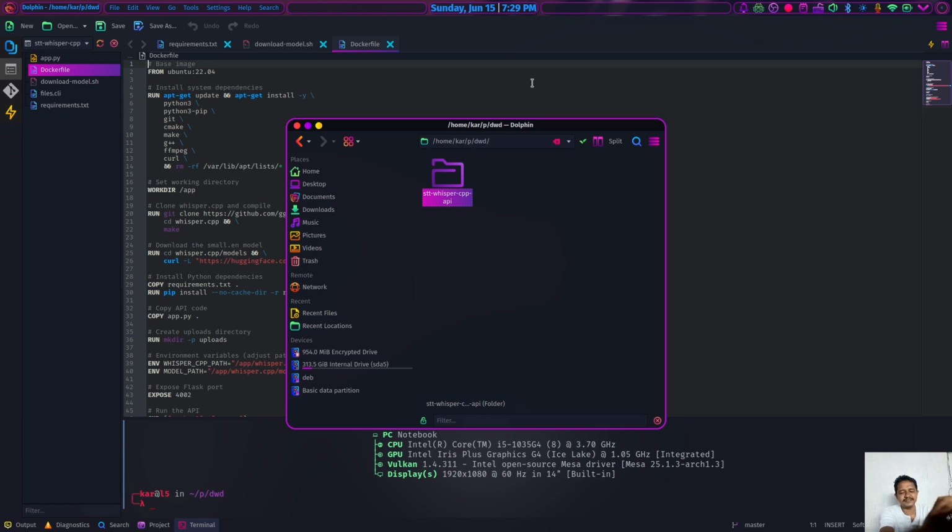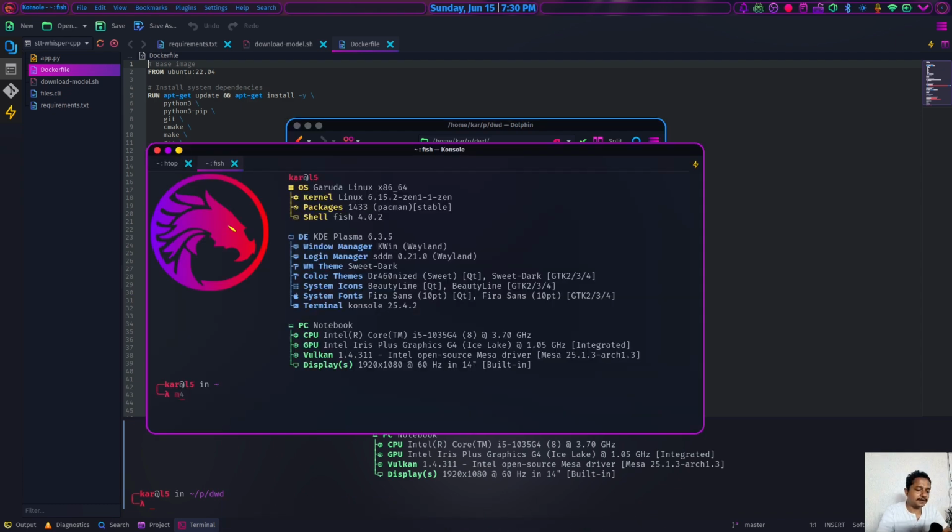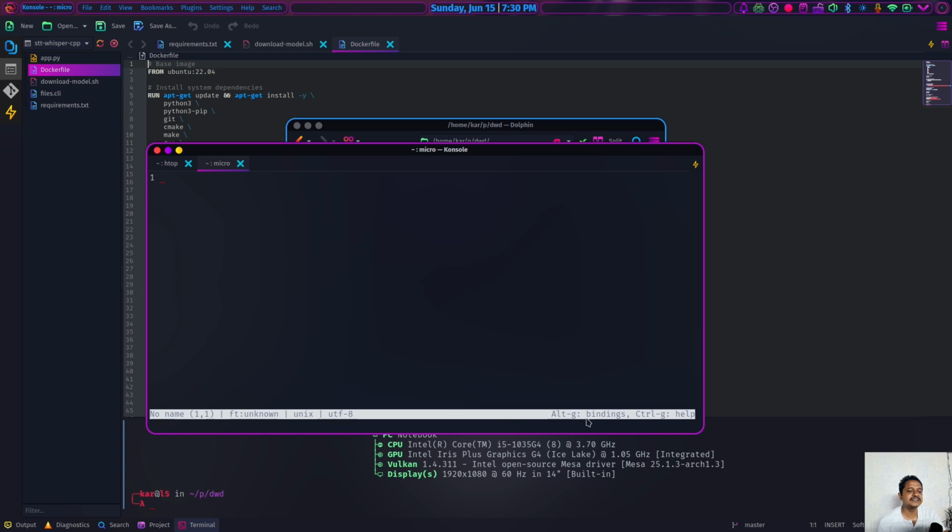Especially, I want to mention something about Micro. Micro is a great piece of software that is very extendable and very configurable. If I type micro, it provides basic information on the bottom and it is very extensible. That means you can have a dedicated file browser on the left, like some of my friends use in the Vim editor. So you have the option to configure it as you desire. And it is very light, very fast and intuitive. As for Vim, it is not intuitive for me. But in the case of Micro, it is very intuitive, especially Control C, Control V, which come by default.